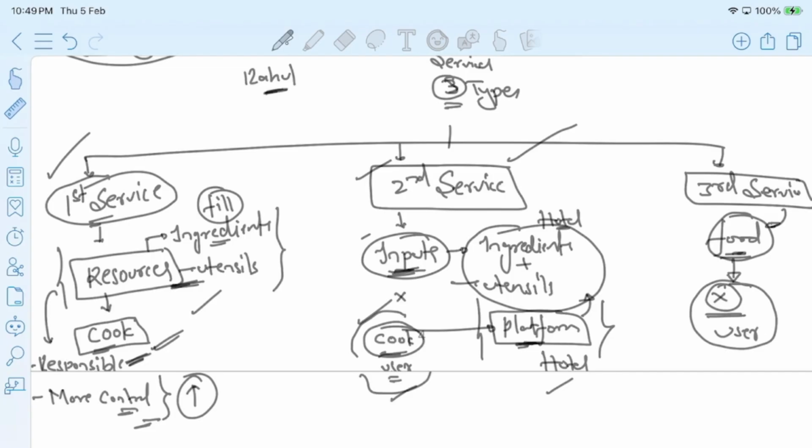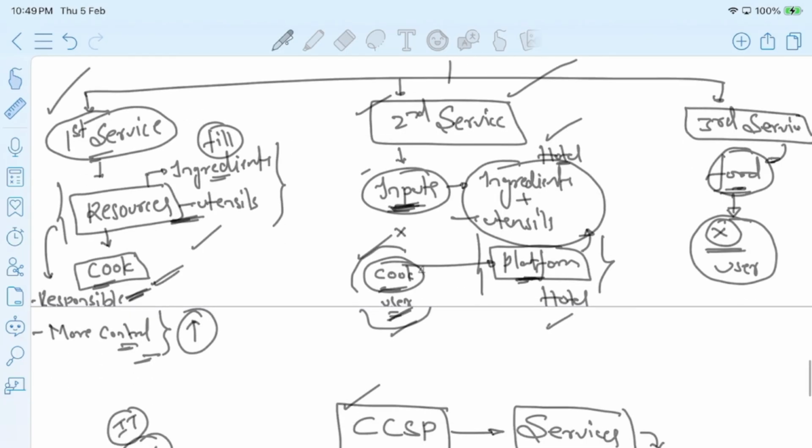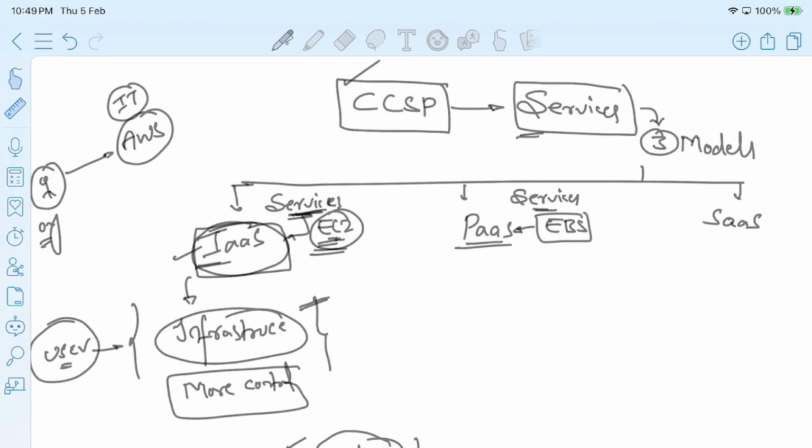Now who is responsible here to maintain this platform? The hotel is responsible to maintain the platform. But how is this platform designed, how is the platform maintained? It is maintained as per the inputs that I have provided. Here the responsibility is shared between the user and the hotel. In the same way, in cloud computing service providers, there are certain services where the responsibility is shared between the user and the respective cloud computing service provider. In our case, it is AWS.